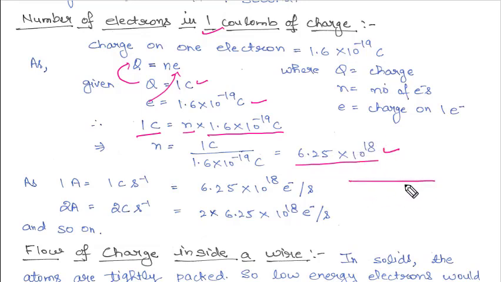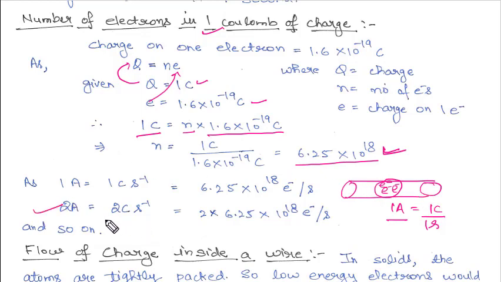So if I say that in a wire there is a current of 1 ampere, that means suppose 1 ampere of current is flowing in this circuit. 1 ampere means 1 coulomb per second. So how many electrons are flowing through this particular area in 1 second? That means 6.25 into 10 raised to power 18 electrons. If this many electrons are flowing through this area in 1 second, then we will say that 1 ampere of current is flowing through this conductor or this wire.